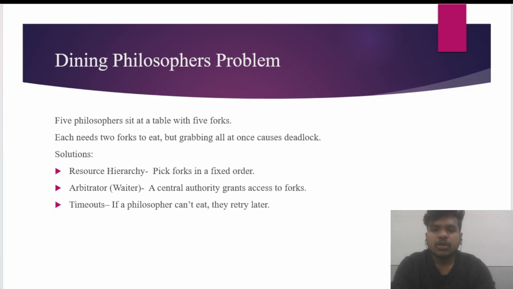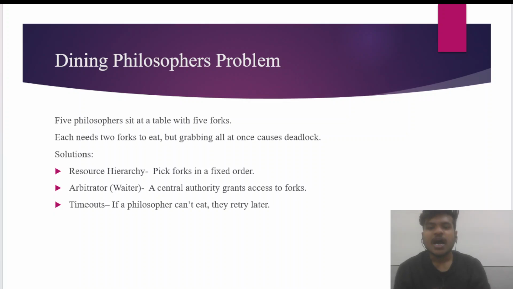To eat, a philosopher needs two forks, obviously, left and right. The catch: if everyone grabs a fork at the same time, deadlock. What is deadlock? If all the processes are trying to access the resource at the same time, that is a deadlock. Everyone's stuck holding one fork, starving forever.